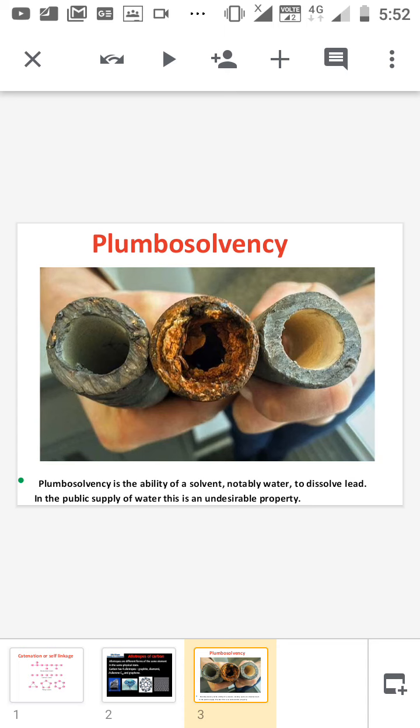This is a major problem while we are distributing or supplying water in leaded pipes.